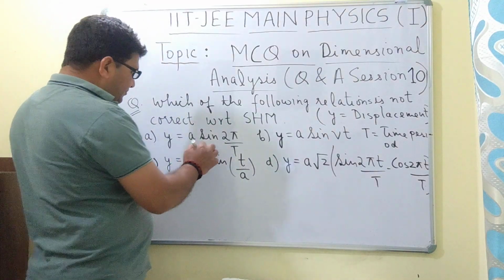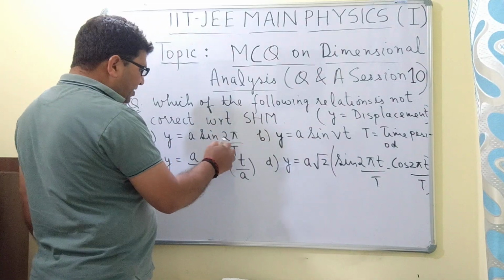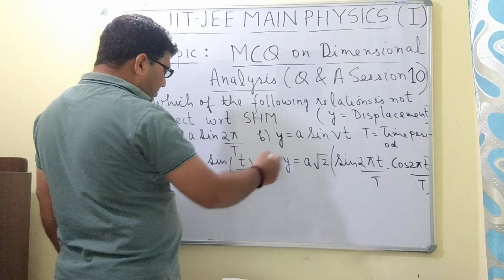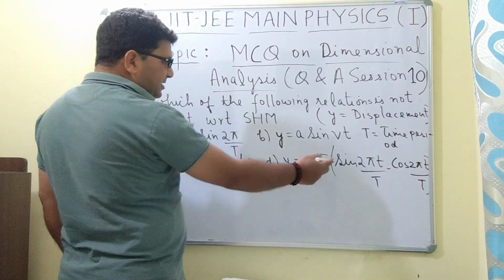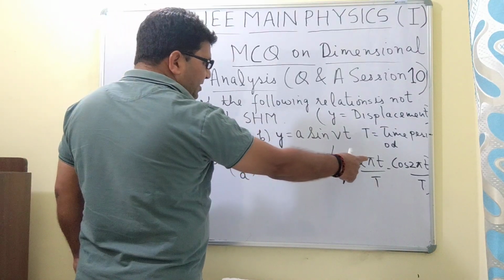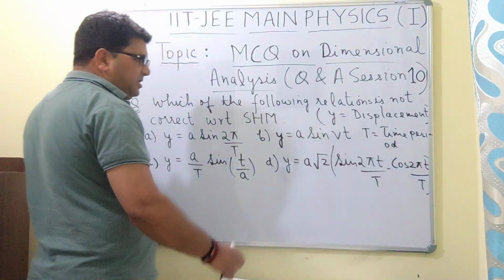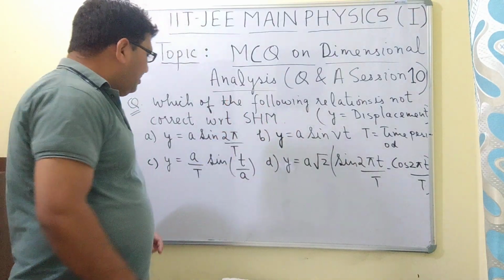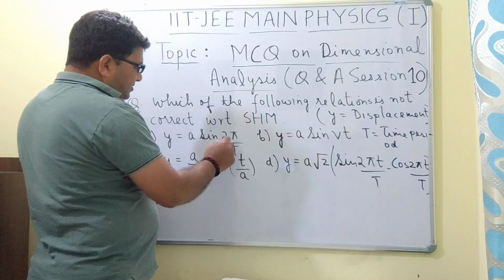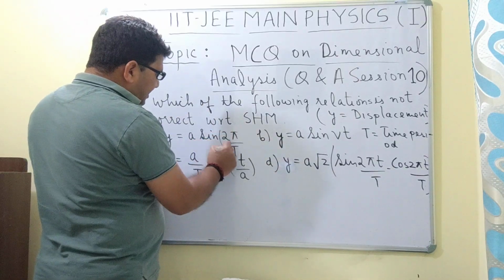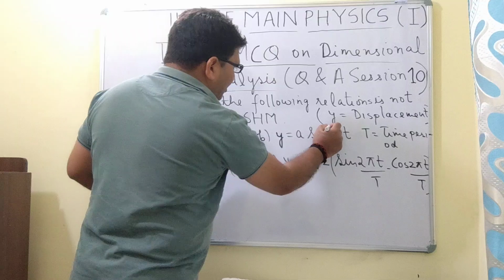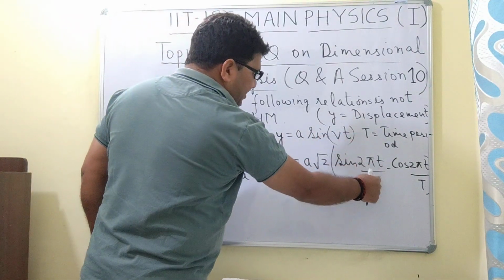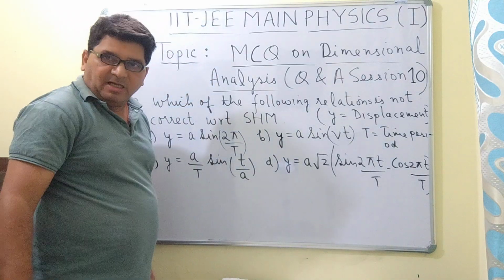In all these four equations we have trigonometric ratios also, that is sine 2 pi upon T, sine vt, sine small t by a, and sine 2 pi small t divided by T minus cos 2 pi small t divided by T. Now the trigonometric ratios are dimensionless, but for that the terms 2 pi upon T, vt, t upon a, and 2 pi small t upon T should be dimensionless.